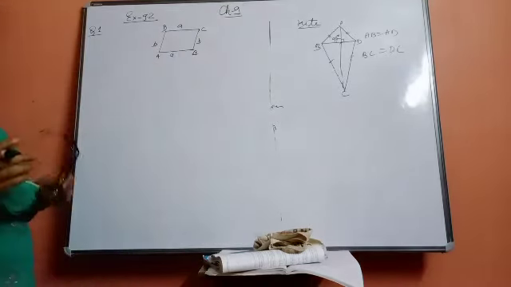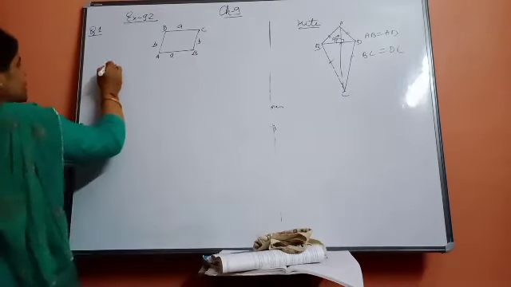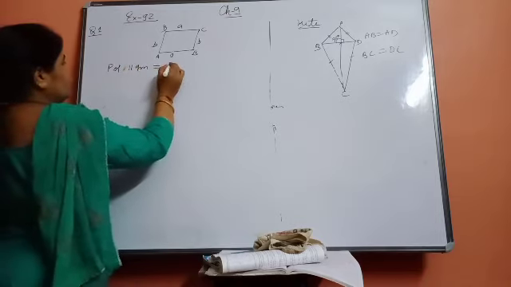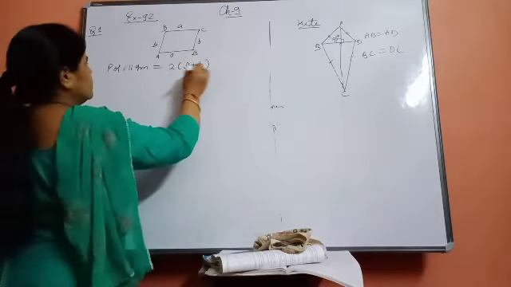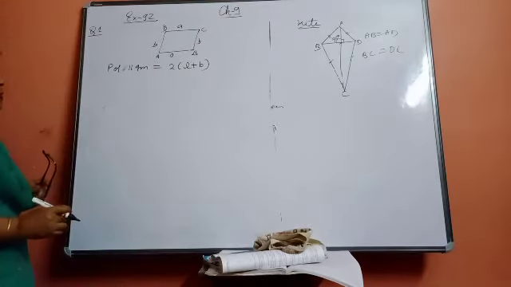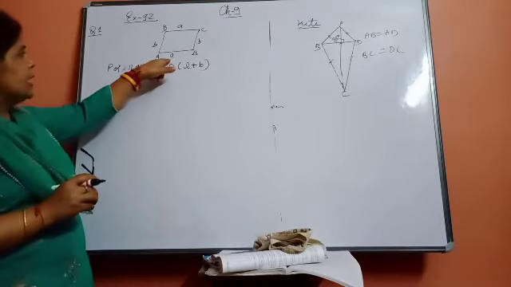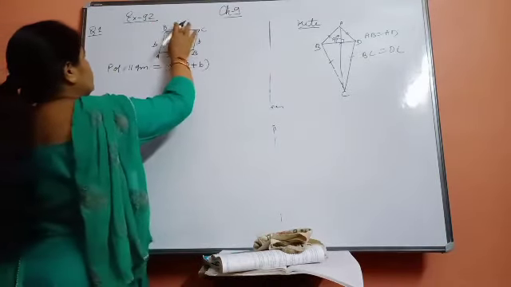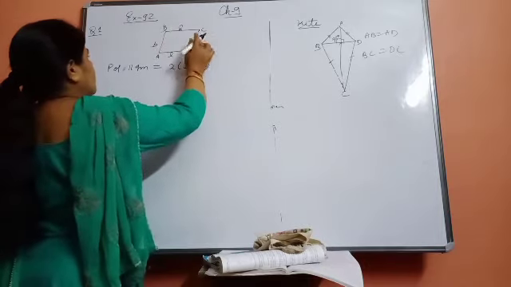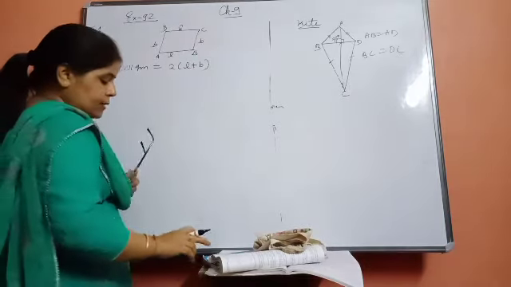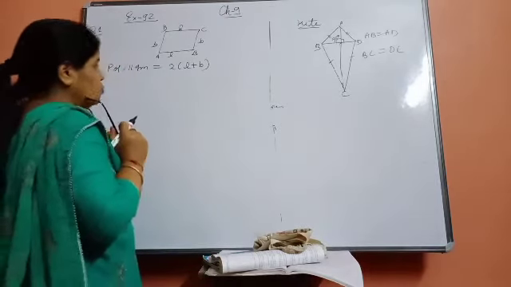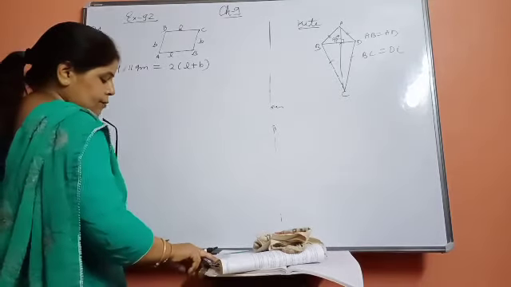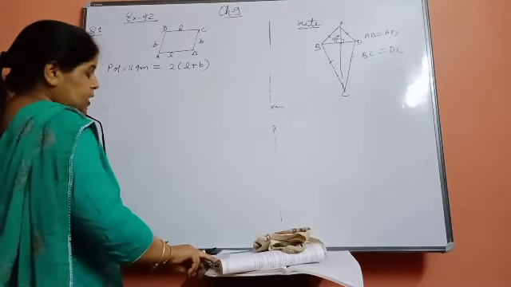So what will be its perimeter? Perimeter of parallelogram is equal to 2 into length plus breadth. Suppose here the length is A, so whatever length is given to you, you can write that. Here I am writing L and B so that you will not have any confusion. Now comes the question: the perimeter of a parallelogram is 42 centimeter, if its adjacent sides are in the ratio 1:2.